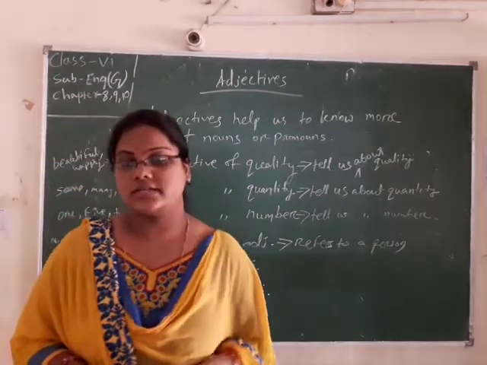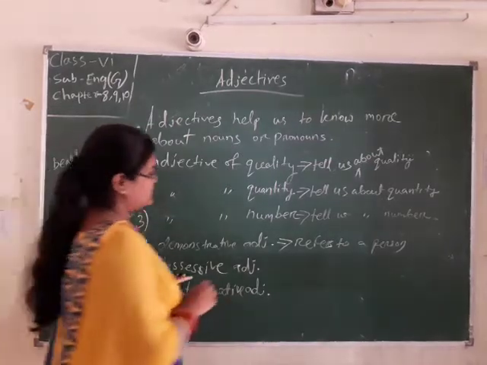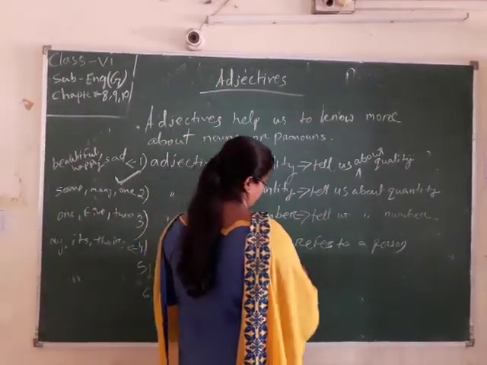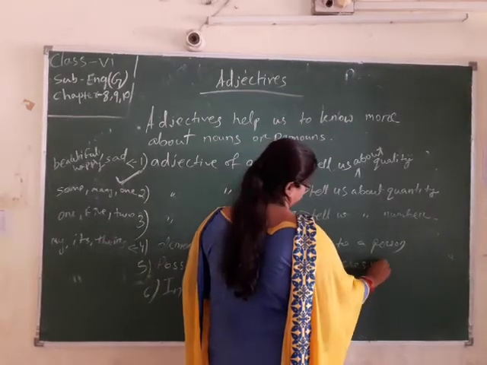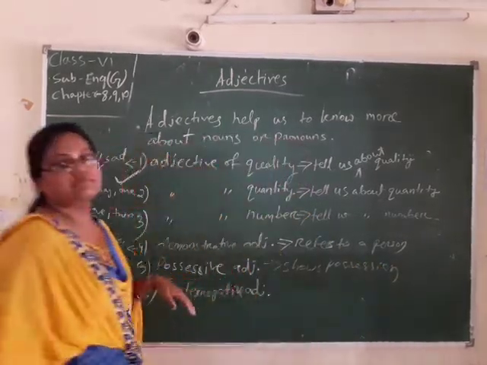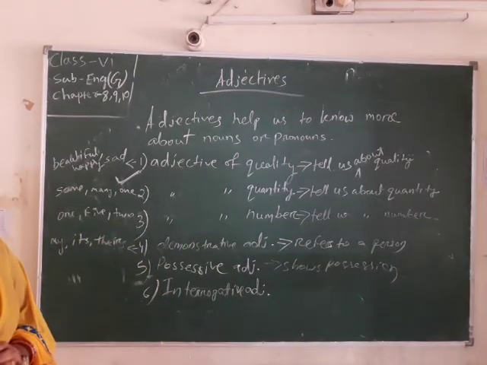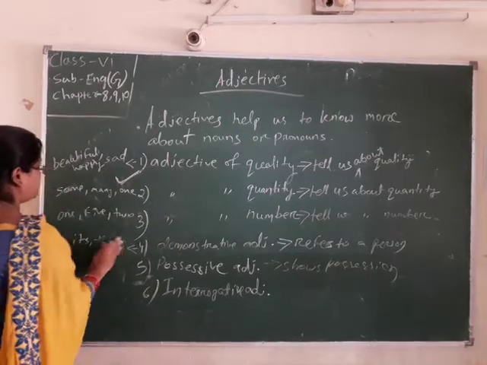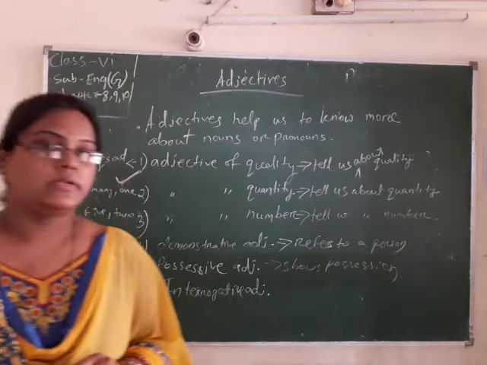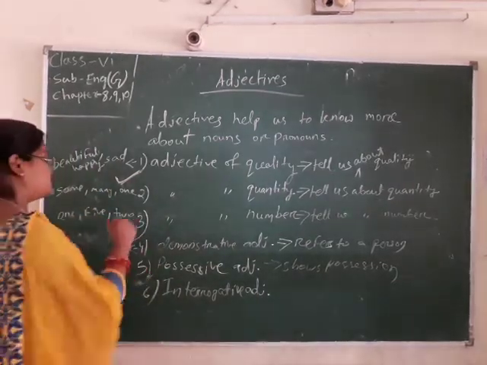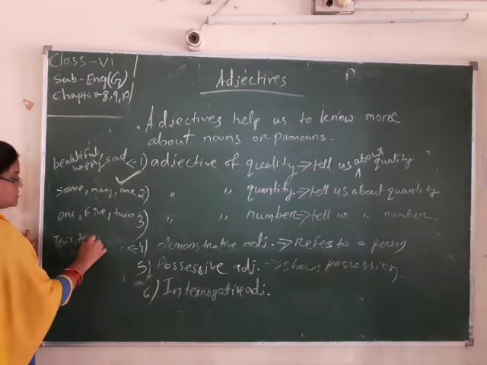Then possessive adjective. What is possessive? It shows possession. Which adjective shows possession? That is called possessive adjective. Sorry, first the demonstrative adjectives: this, these, those.